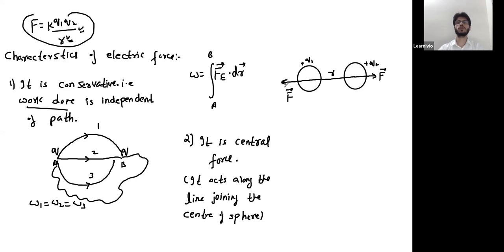These types of forces are known as central forces. Just note it down. These were two characteristics of electric force: it is conservative and central. And these characteristics exactly match those of gravitational force. Gravitational force is again conservative and again central. Just note it down.